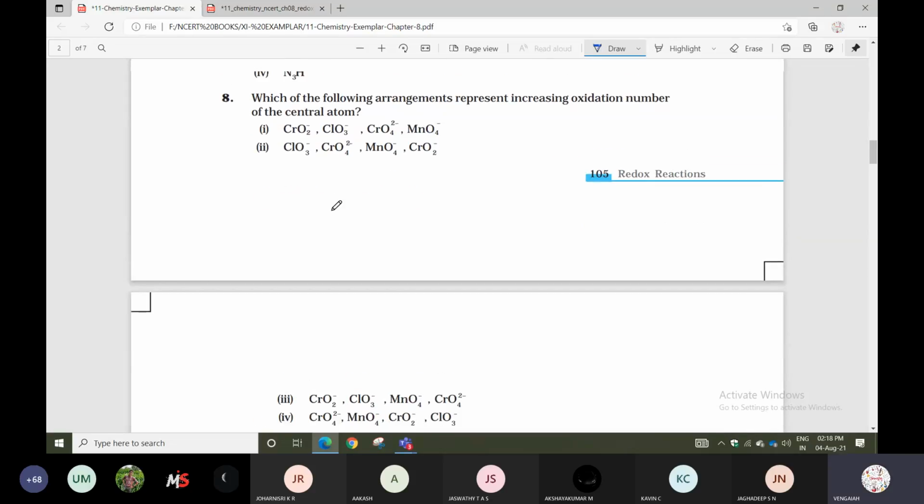Next question. Which of the following arrangements represents increasing oxidation number of the central atom?